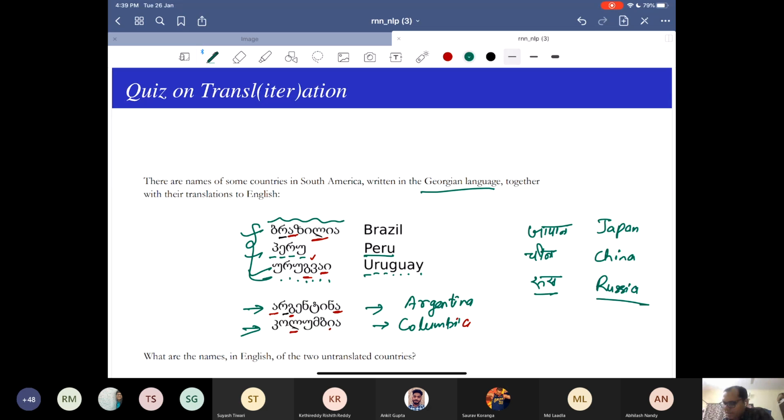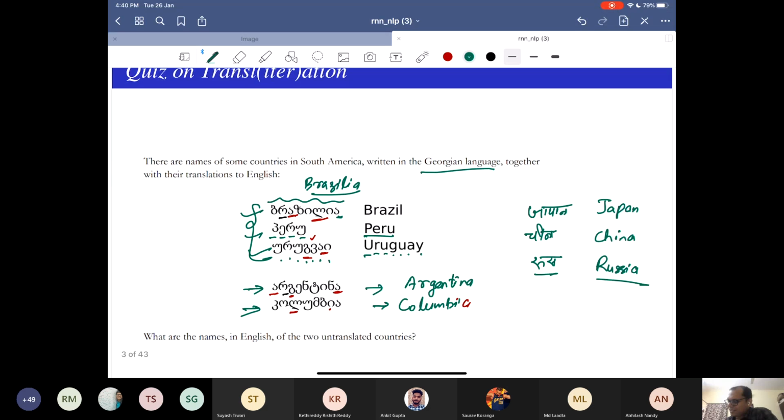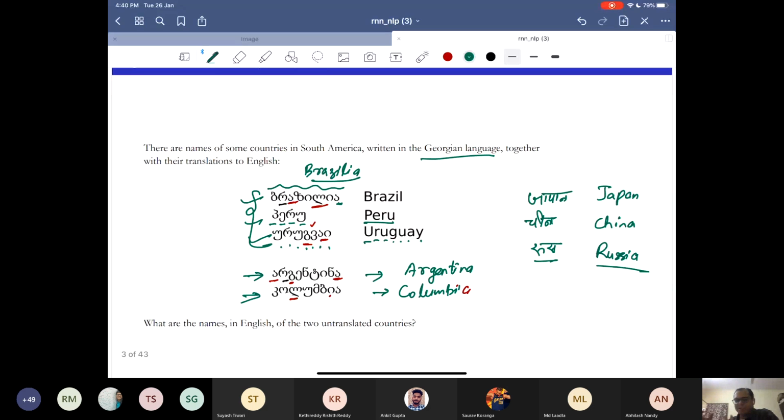You have established this is A, so that means it is ending with something. So actually, this is Brasilia. This is Brasilia. Okay, so you say it is Brazil, maybe some other characters are appended here.